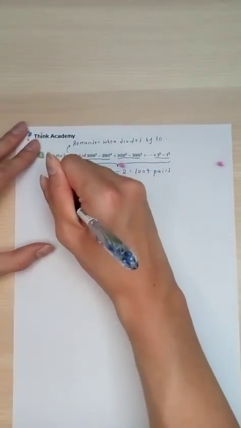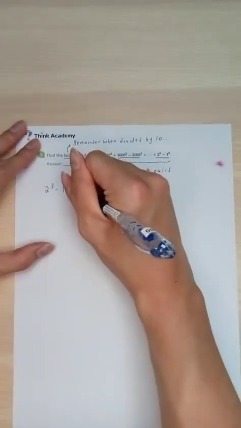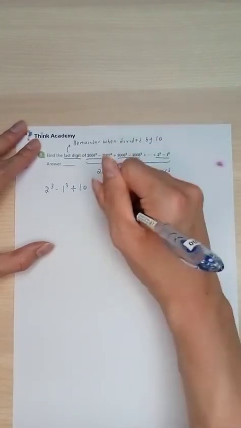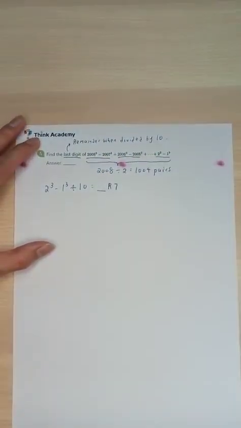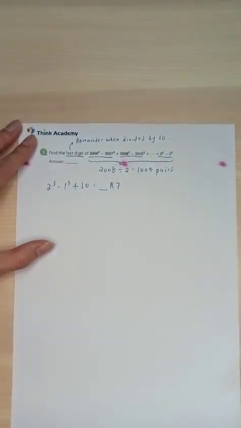2 cube minus 1 cube, when divided by 10, is going to give a remainder of 7. 2 cube is 8, 1 cube is 1, so remainder 7. Doesn't seem very special.